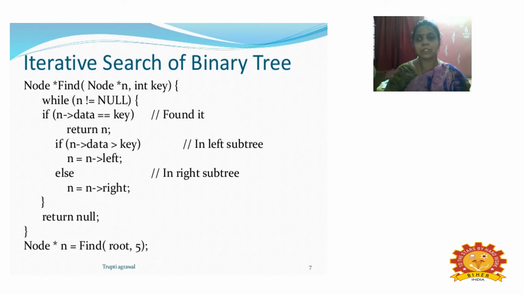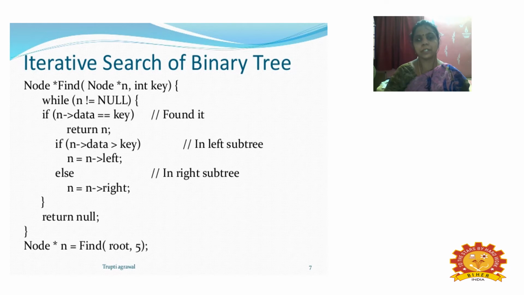If the value is found, whatever value we are checking, we compare the given values: either the value is equal to the key value, or greater than the given value, or less than the given, based on the criteria of the key elements we are searching for. Either it can be the left subtree of the element, or in the else part it can be the right subtree of the key element. So using the if condition we check whether it is equal to, less than, or greater than the given criteria. Based on that, we place the element of the node in the left subtree or the right subtree.